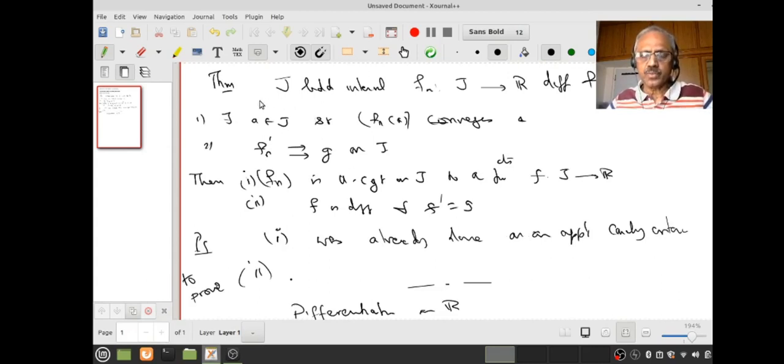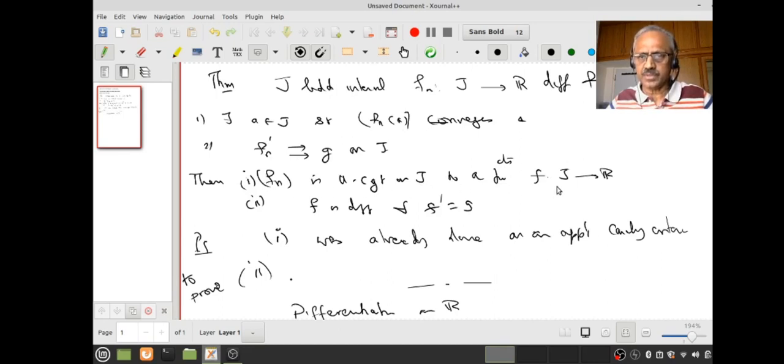So let's quickly go through. J is a bounded interval, Fn's are differentiable functions. There is a point A such that Fn A converges, and second, Fn dash converges to G uniformly on J. Then the first thing we want to conclude is Fn is uniformly convergent on J to a continuous function.